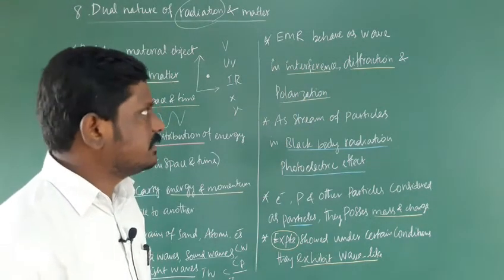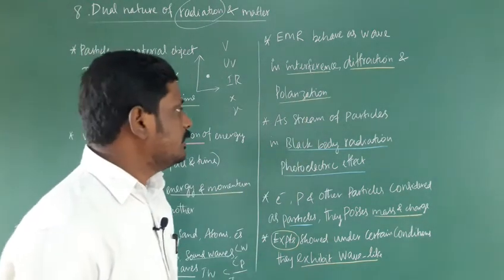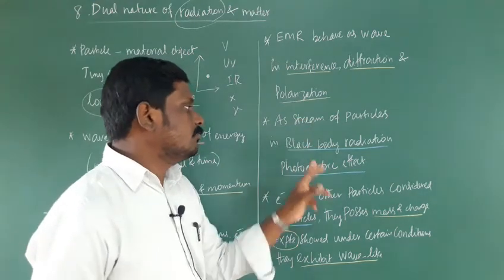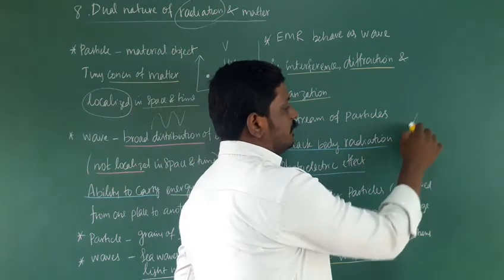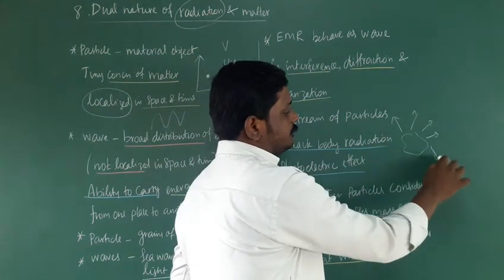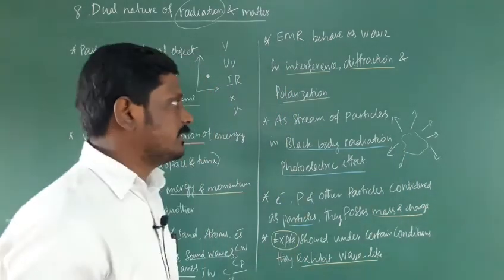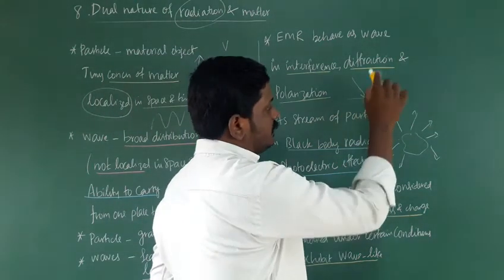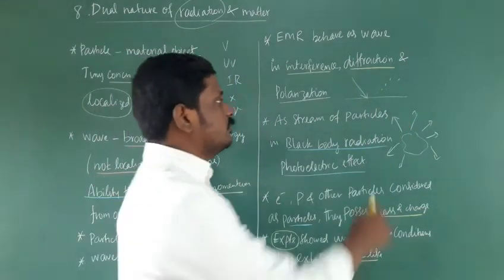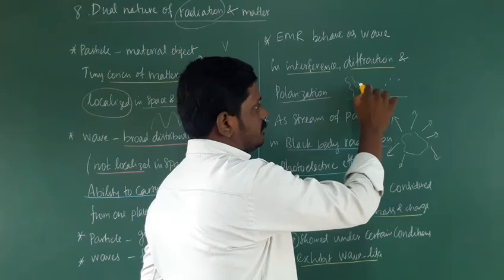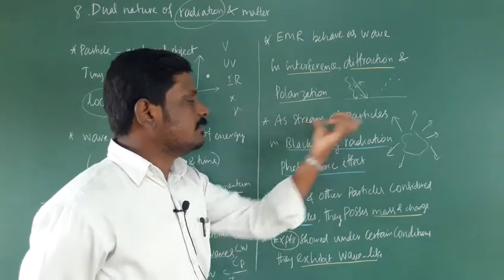So electromagnetic radiation, that is light, behaves as a wave in interference, diffraction and polarization, but it behaves as a stream of particles in black body radiation and the photoelectric effect. A black body radiates some light, that is black body radiation, and that radiation acts as a stream of particles. In the photoelectric effect, if you shine light on a metal surface, some electrons are emitted. We are shining photons of energy h nu. Here the light acts as a stream of particles.